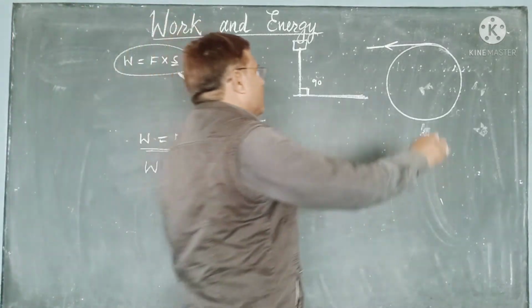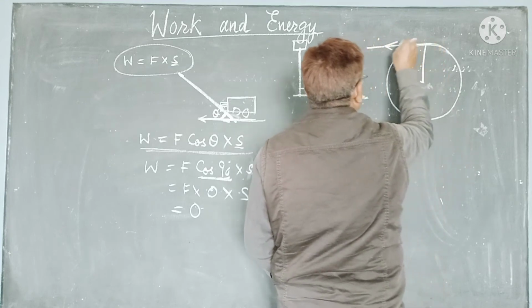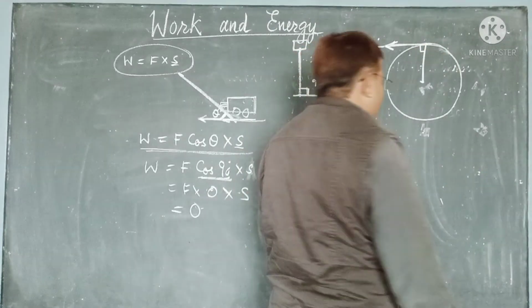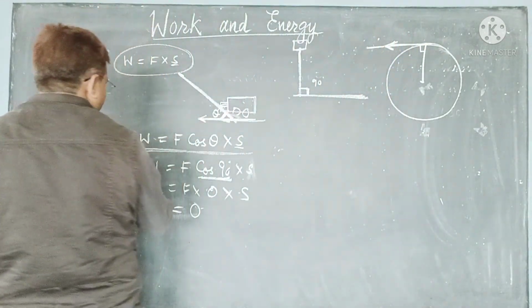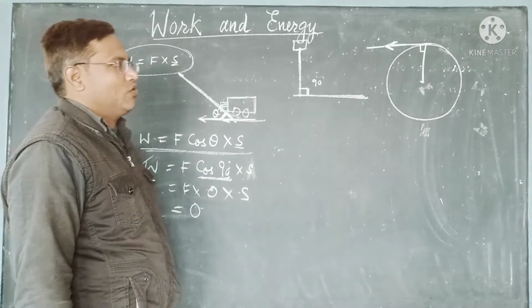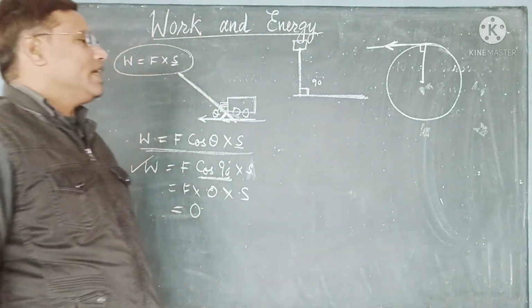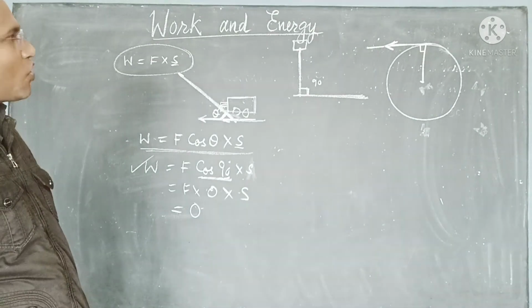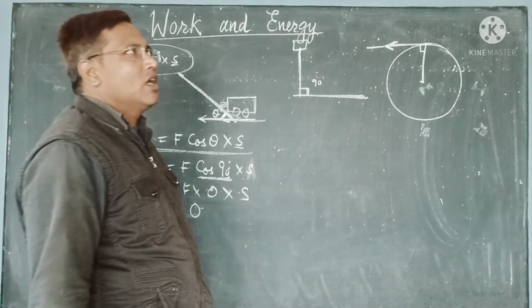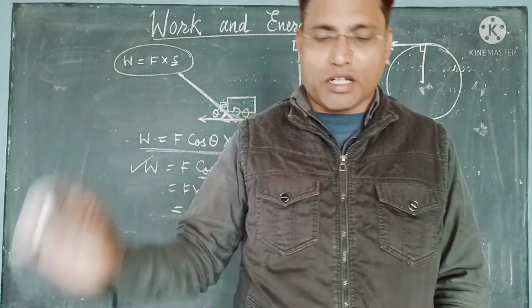So suppose we take the center here, here it is the radius, and this is the centripetal force acting in this way. Then the angle made is 90 degrees, and when we apply the formula, work done is equal to F into cos 90 into S, then it will be 0. Therefore we say that the work done by a body moving in a circular path is also 0.